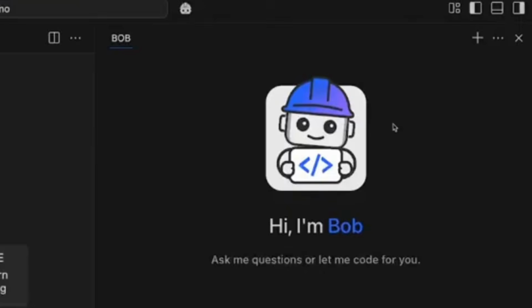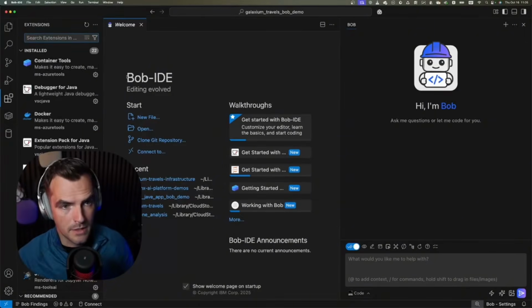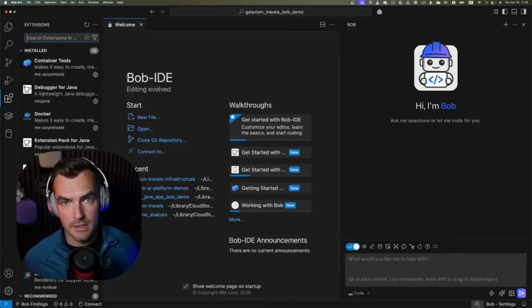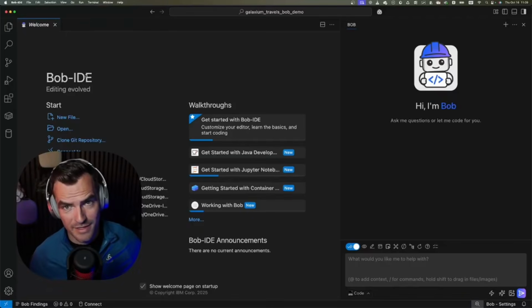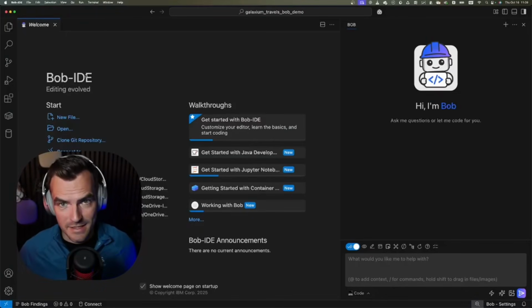Here he is. That's Bob right there. So with this, Bob is a full-fledged IDE with all the features that you are familiar with if you're using VS Code. I have been really harsh on vibe coding in the introduction, but still, if you haven't seen it, you should definitely look at it.